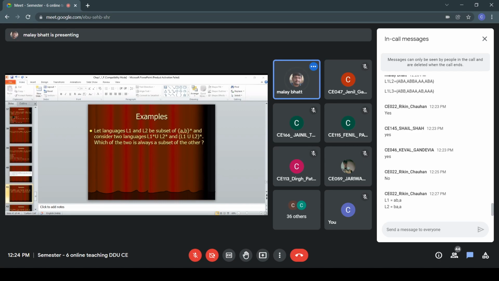Okay, so can you tell what will be the answer? L1 star union L2 star will be a subset of (L1 union L2) star.